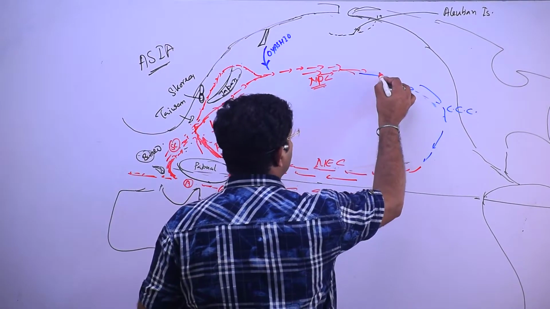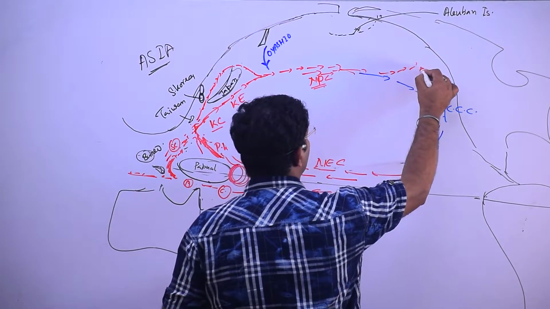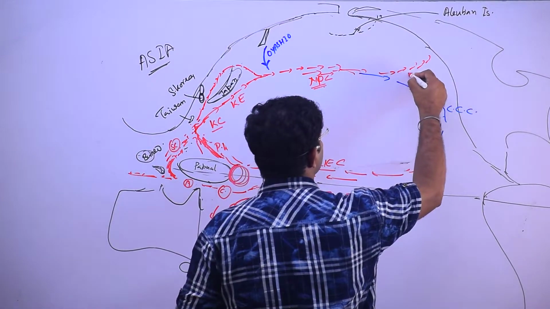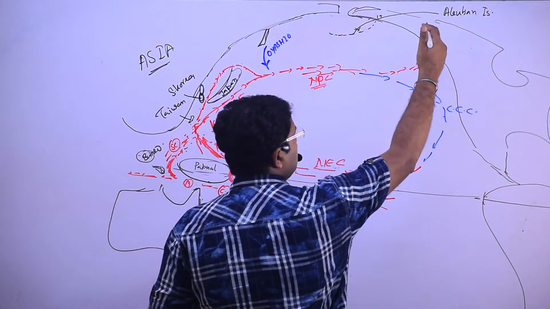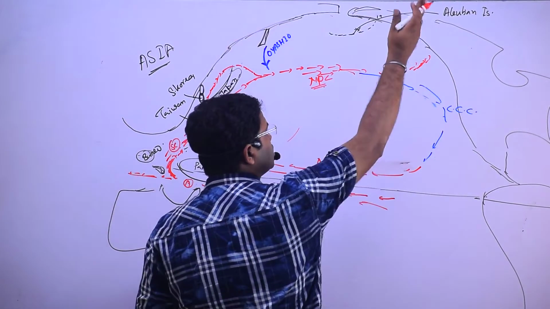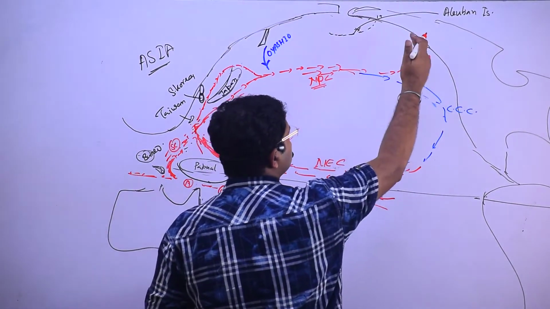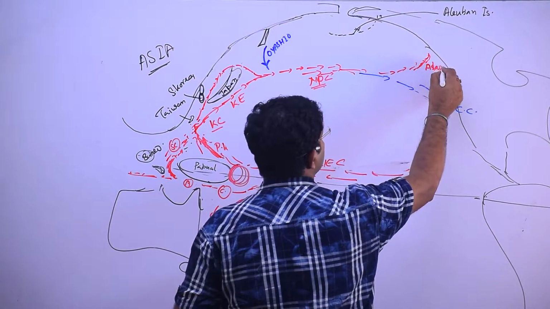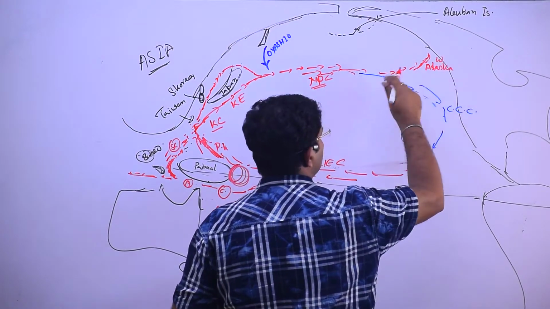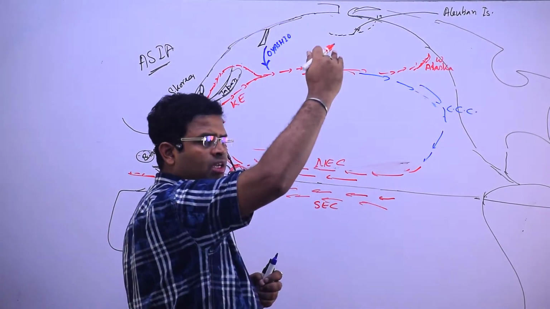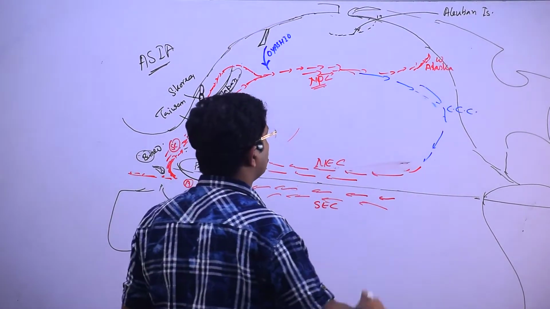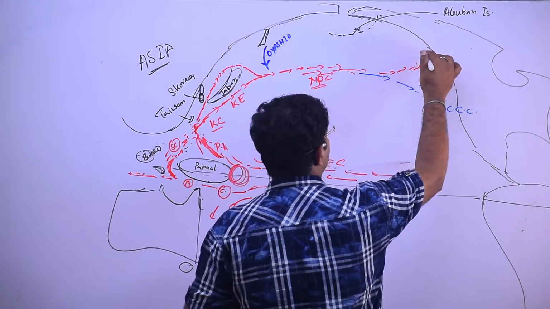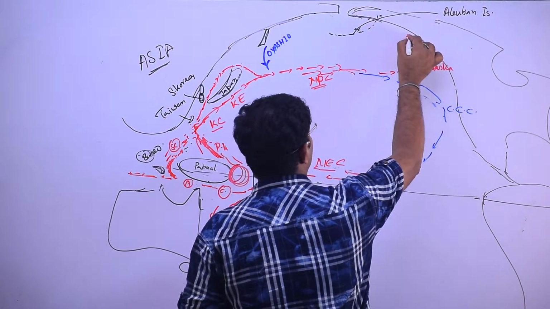One part of it started moving and then it becomes what? Alaskan current. What is it? I said that one is southeastward, one is northeastward, and it becomes the Alaskan current. Warm. It is going from low latitude to high latitude. Alaskan current. And under the shape of the coast, they started moving along the coast of Alaska.